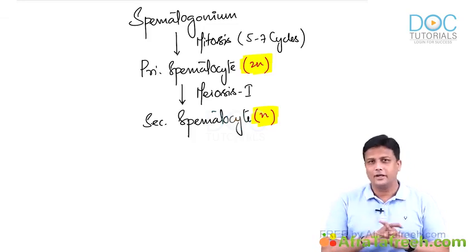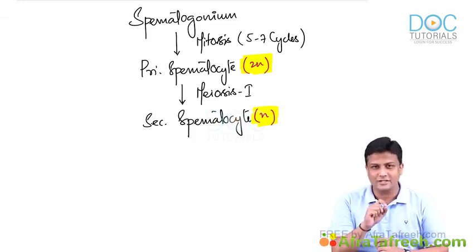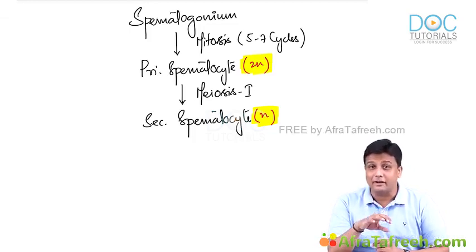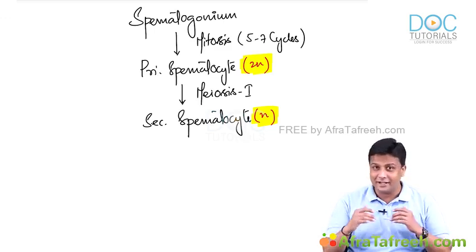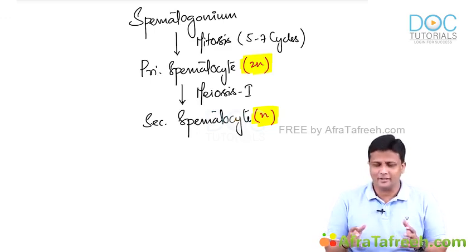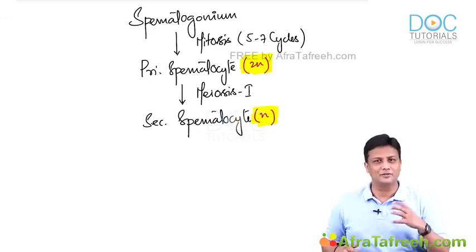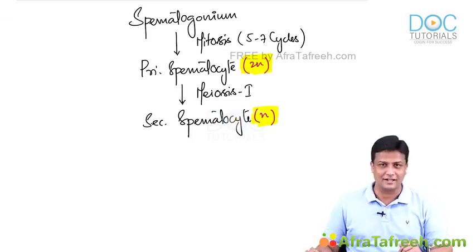And in one of the exams, I remember a different terminology was given, guys. At which stage will there be independent assortment of maternal and paternal chromosomes? Look at the terminology here. It's nothing but, yes, from diploid it is going to become haploid. Meiosis 1 only. And again it is at primary spermatocyte to secondary spermatocyte.